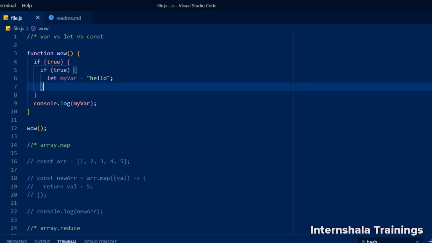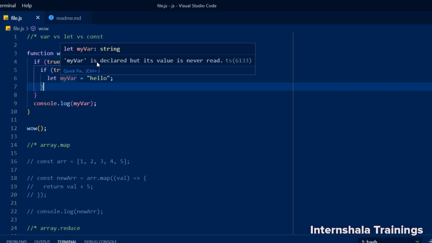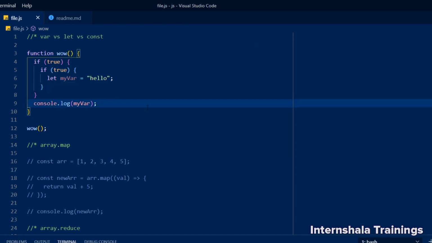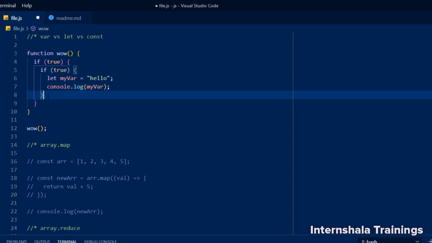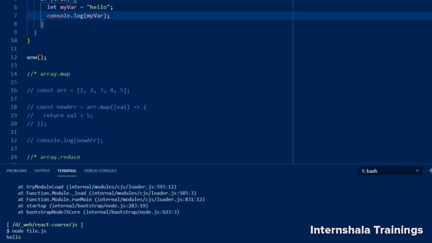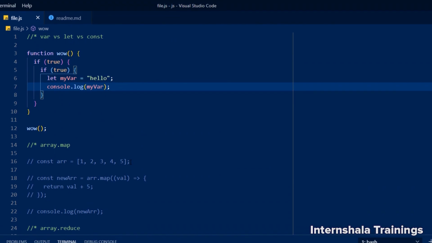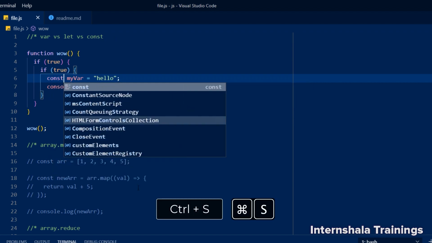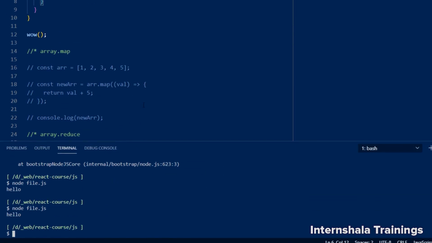And you can see that it was dimmed by VS Code. Now, if I move this console log back to the visible scope of this variable, and I save it and execute it, now everything works fine. What's the difference between let and const? Okay, so now you know that let is scoped to the closest brackets, and so is const. So if I replace it with const and save it and execute the file, nothing will be changed.